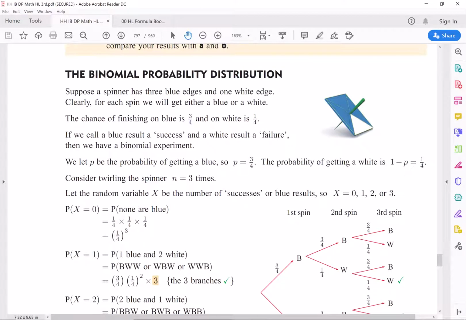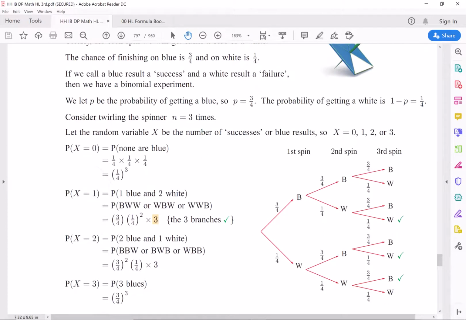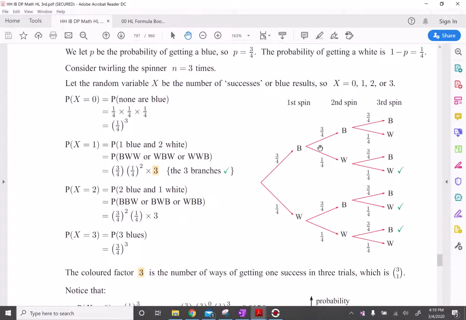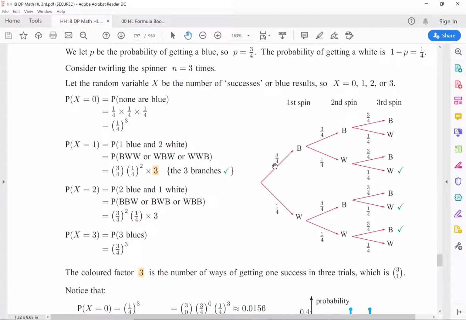Let's consider we spin this thing 3 times. We could create a tree diagram here, which looks like this. On our first spin, the chance of getting a blue is 3/4. On our second spin, it's still 3/4 for blue and 1/4 for white. And so you could create a probability tree that looks like this. I hope you at least saw this last year, where you create this tree of what could possibly happen on every single spin.